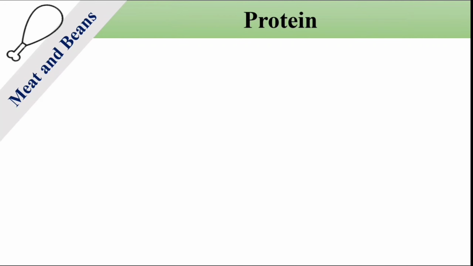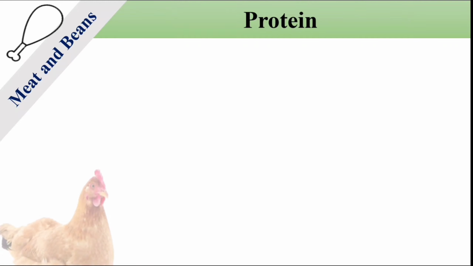So next comes the meat and beans group. It mainly provides us with protein. You already know that protein is a very important nutrient which helps to replace, repair and grow our body. For our children, this is very important. In their every meal there should be protein because for the children it is their body growing phase. And the foods that contain protein are called bodybuilding foods because it is helping us to replace, repair and grow our body.